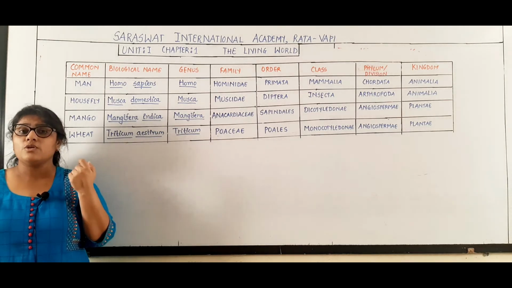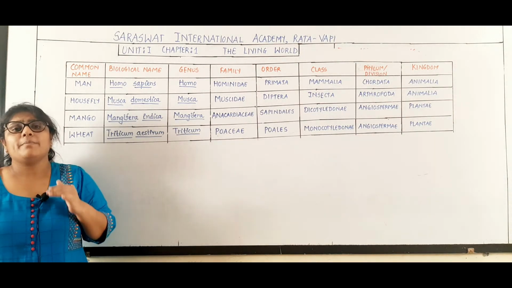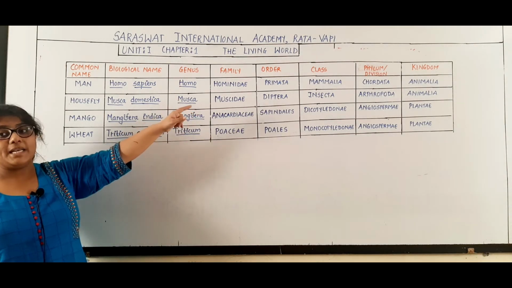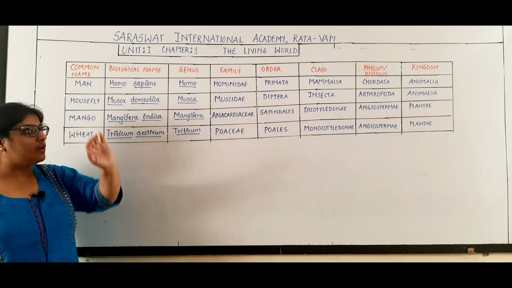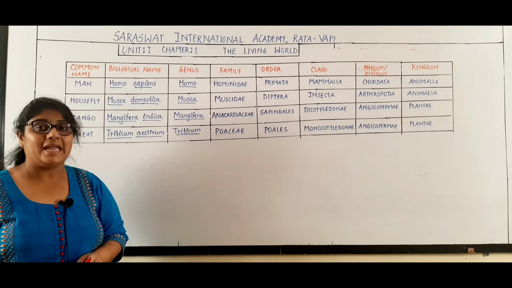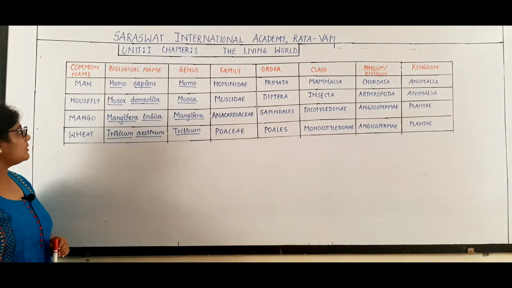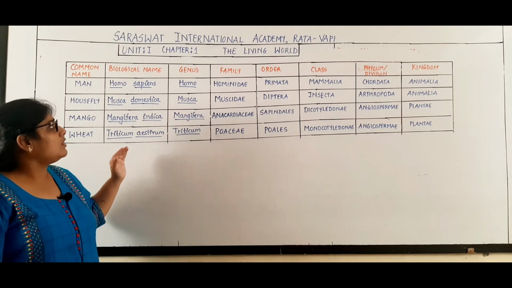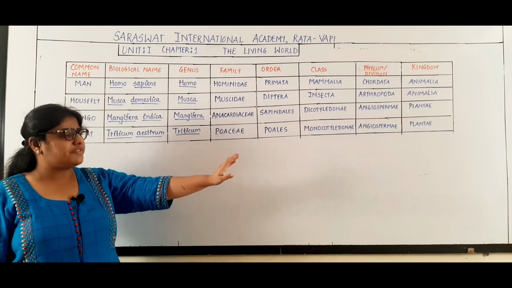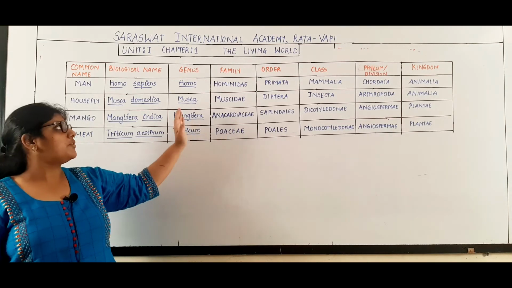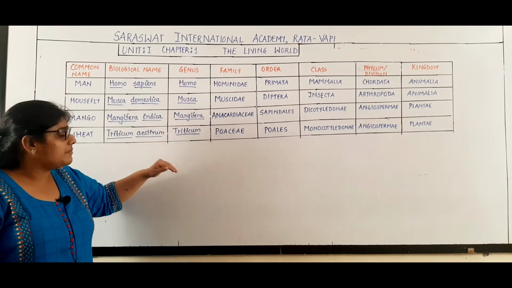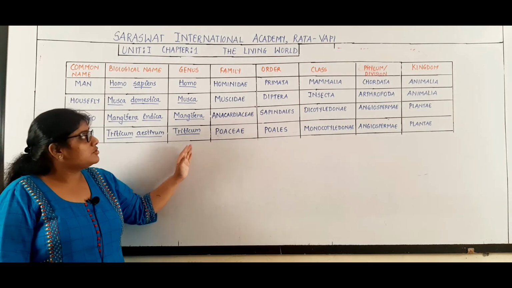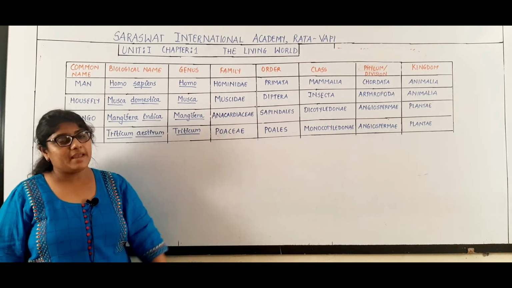So when you are told to write the taxonomic category of human or man, what will you mention there? Phylum. Never mention division, it will be wrong. And we belong to the kingdom Animalia. Clear, students? Now students, when you write any taxonomic category, it should be in order. You begin from genus and end at kingdom, or you begin from kingdom and end at genus. But it is very necessary that you write them in order. It is better you begin from genus, family, order, class, phylum and kingdom.